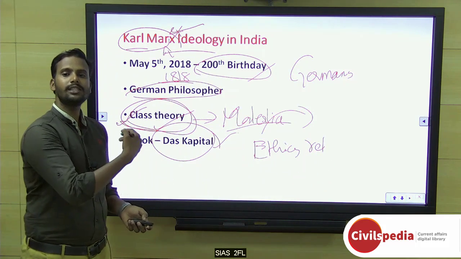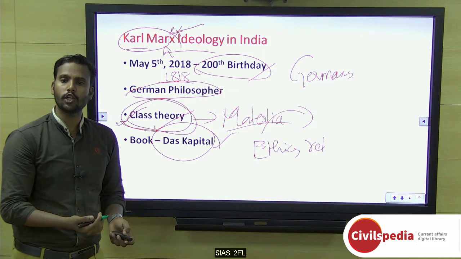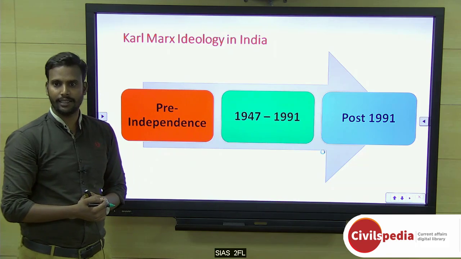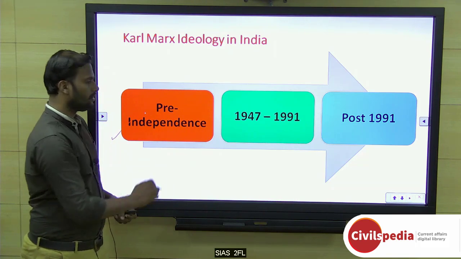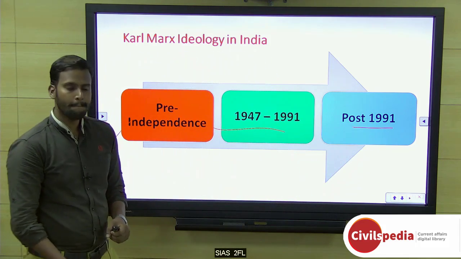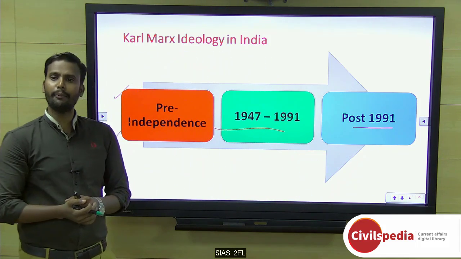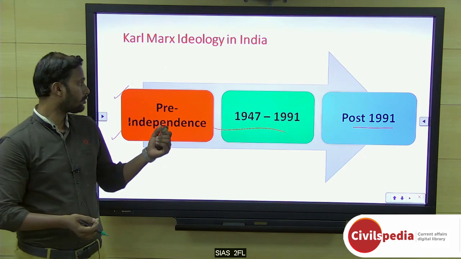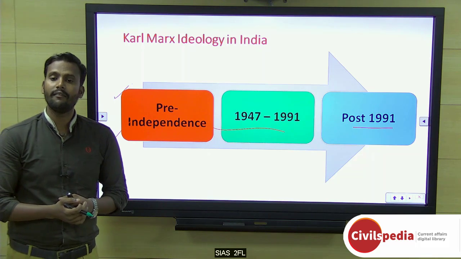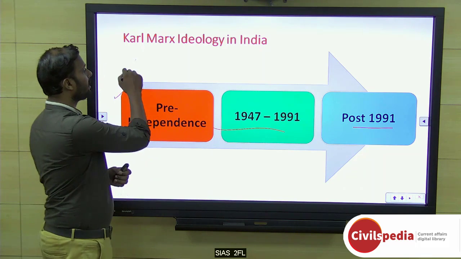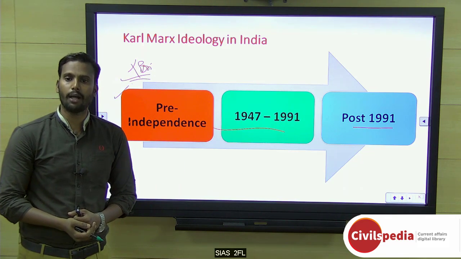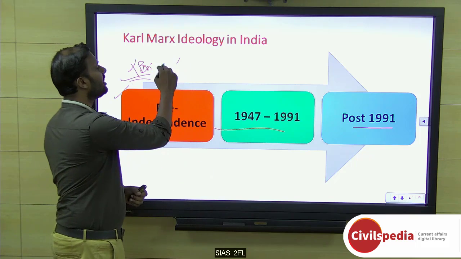We will see what his contribution and his influence on India are. We can split it into three periods: pre-independence, 1947 to 1991, and post-1991. Pre-independence, Karl Marx gave his views regarding India many times, especially about the cotton industry. Whenever the cotton industry was destroyed by the British, Karl Marx gave his voice. He told them, this is not fair, boss, you are making your colonies worse.